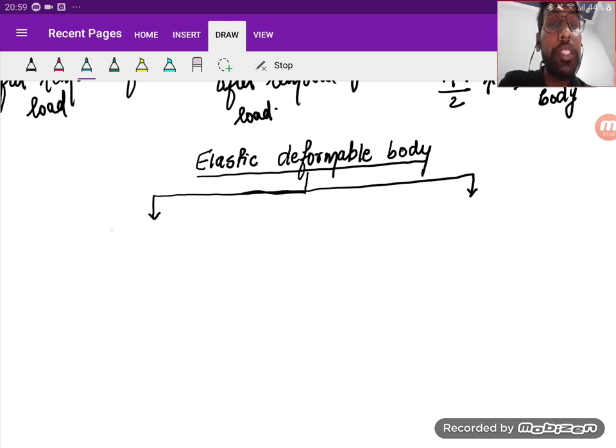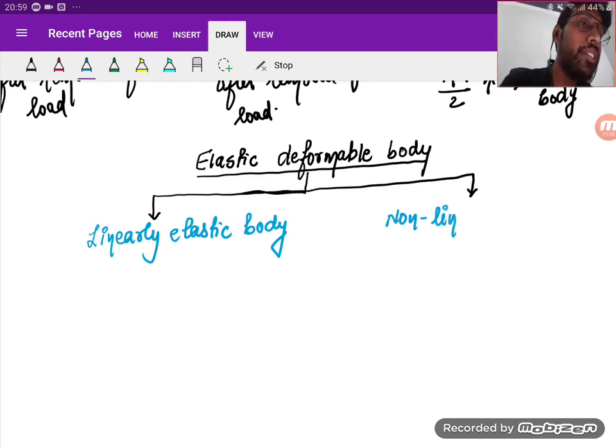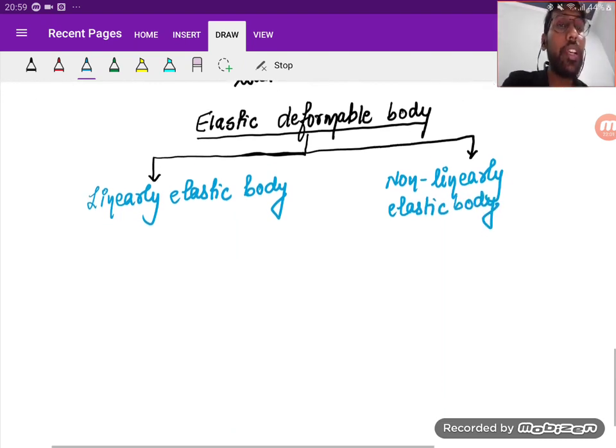The first part is linearly elastic body, and the second part is non-linearly elastic body.